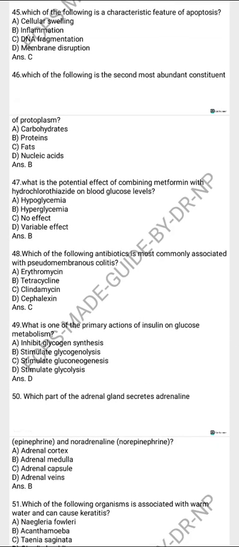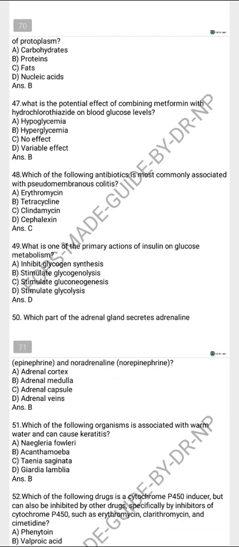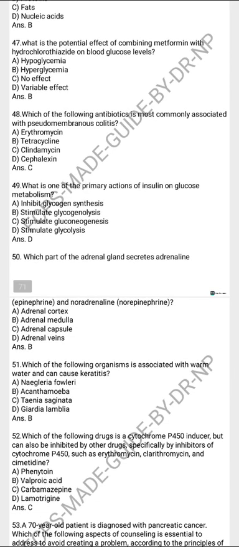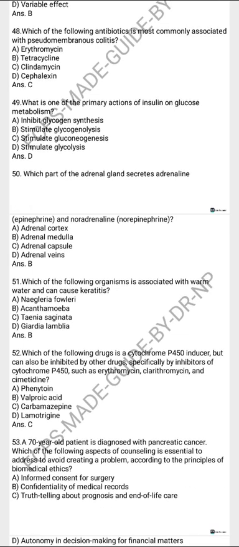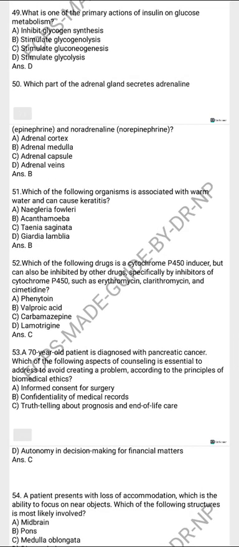What is the potential effect of combining metformin with chlorothiazide on the blood glucose level? Hypoglycemia. Which antibody is most commonly associated with pseudomembranous colitis? Clindamycin. What is the primary action of insulin on glucose metabolism? Stimulate glycolysis. Which part of the adrenal gland secretes adrenaline? Adrenal medulla.